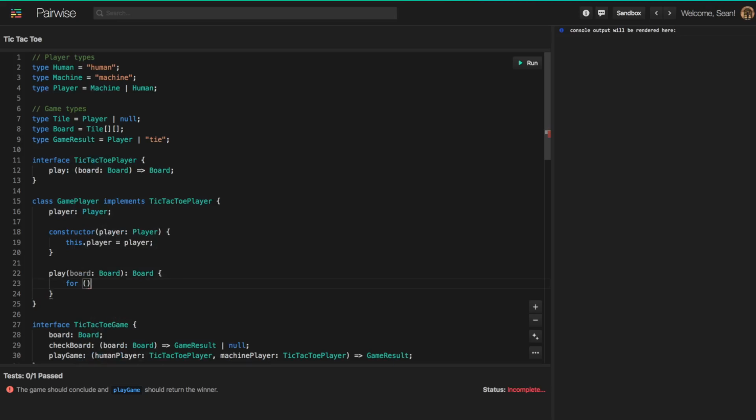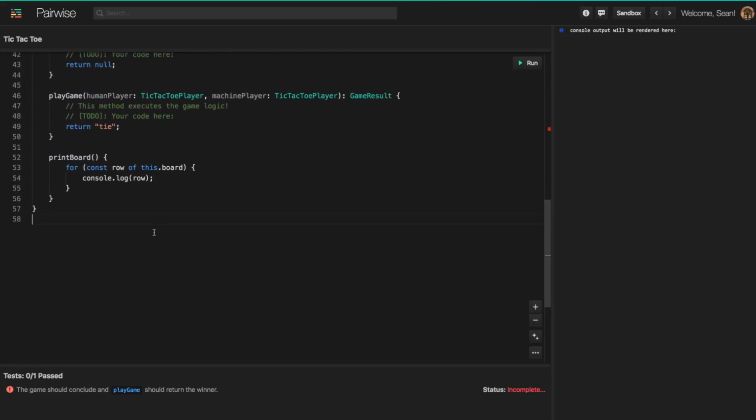Before I implement this, let's jump down to the very bottom, and I'm going to write some additional helper code, which is going to help us debug the solution as we're working on it. I'm going to create a new board, and I'll manually create a board here. This is going to help us see what the board actually looks like. Initially the board is a two-dimensional array full of null values because initially no one has played. You can see how this looks visually like a tic-tac-toe board.